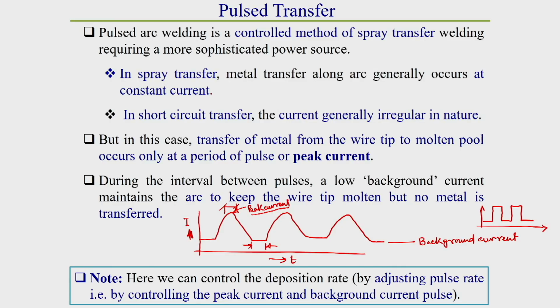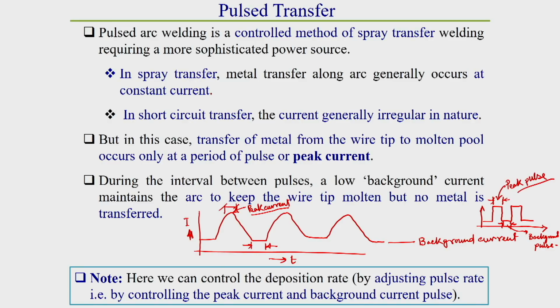It can be like this. If this peak current is kept for a particular time, then that is called peak pulse, and if this background current is kept for some specific time, this is called background pulse. Okay, this is called background pulse.